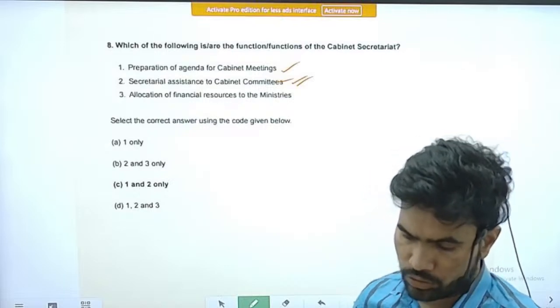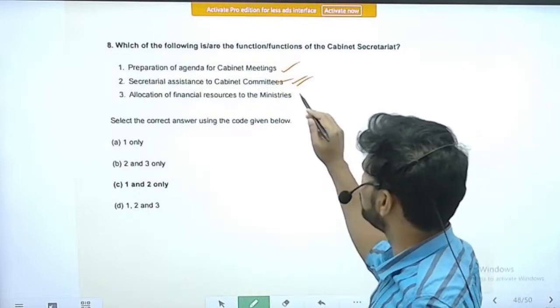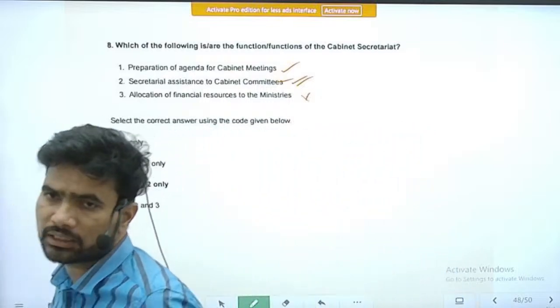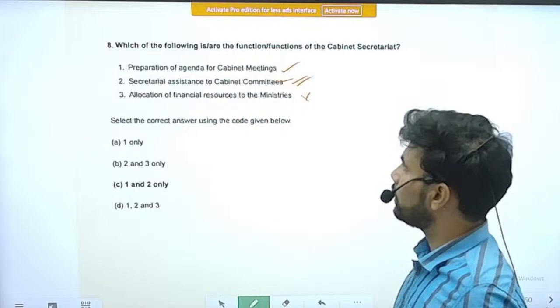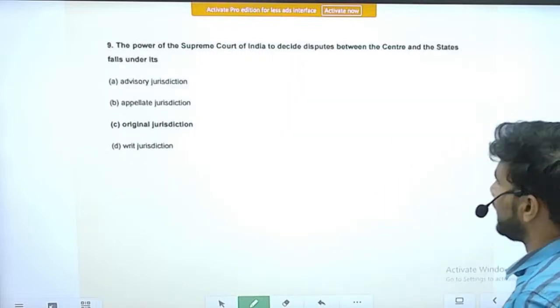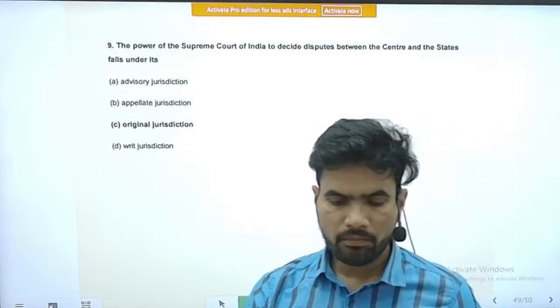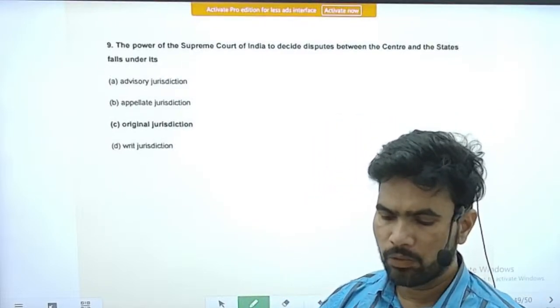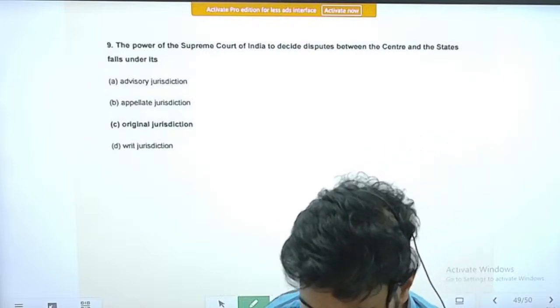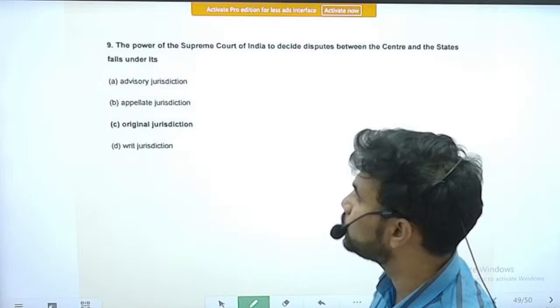3. Allocation of financial resources to the ministers. So this is a completely incorrect statement. They have nothing to do with the allocation of finances. Right. So statements 1 and 2 are only correct. Next question. The power of the Supreme Court of India to decide disputes between the center and the states falls under which of the jurisdictions?